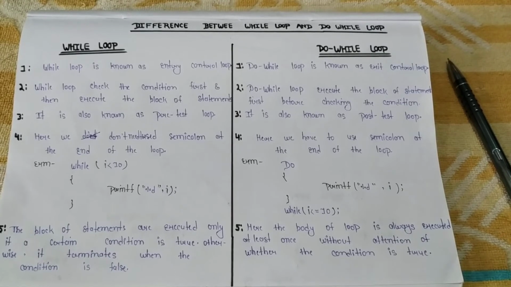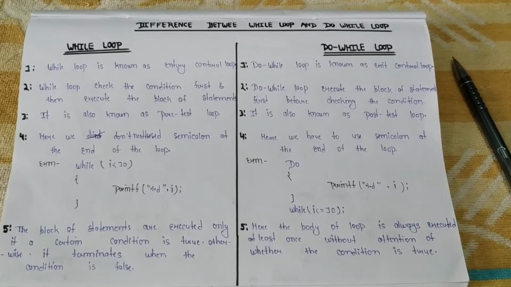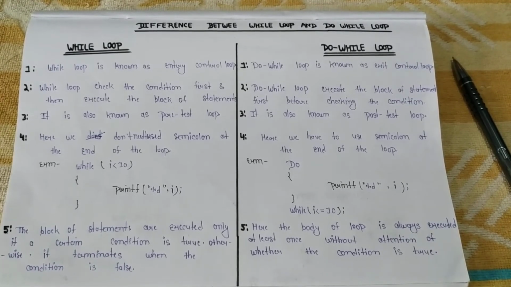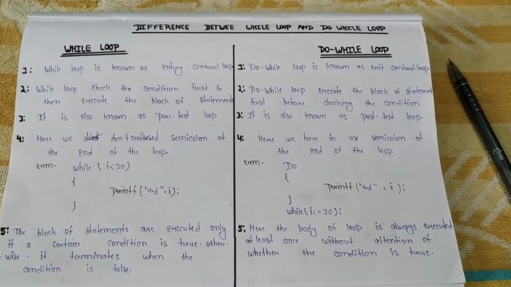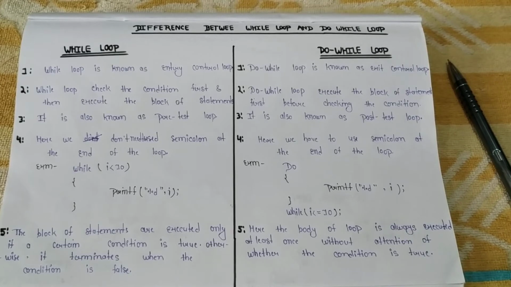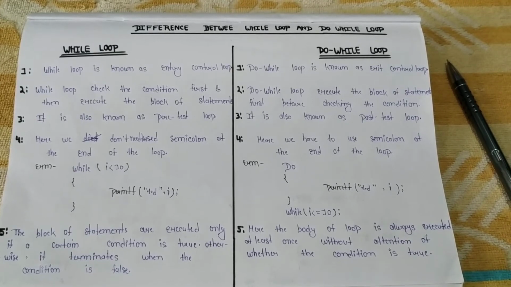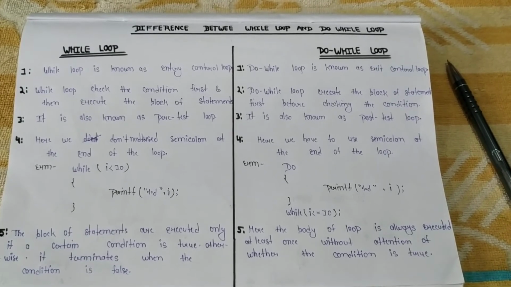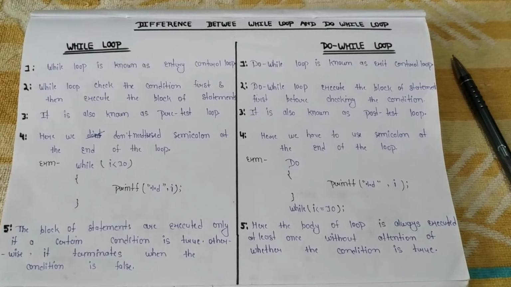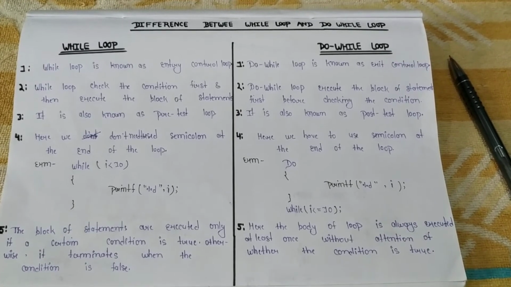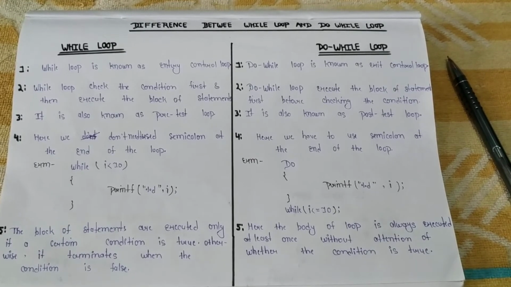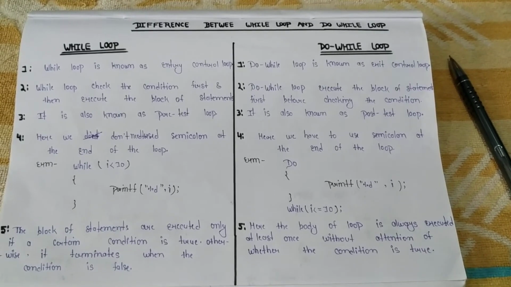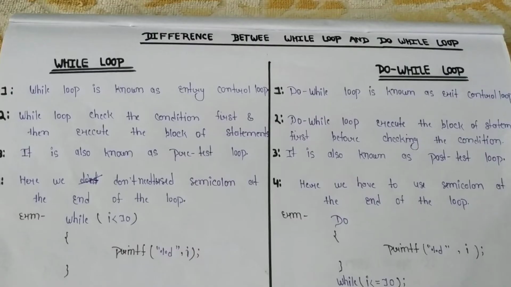In the sequence of learning programming in C, we have discussed all the loops in C, like while, do while, and for loop, in my previous videos. We also discussed the working of the loops with the help of definition, syntax and flowchart. I hope you got everything. Now today I am going to tell you the difference between while and do while loop statements. So let's see the difference.